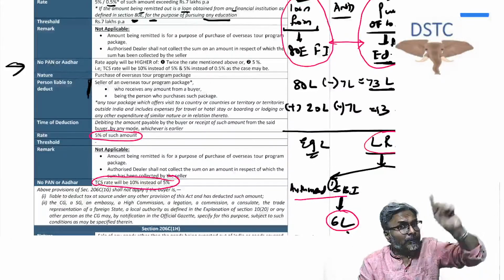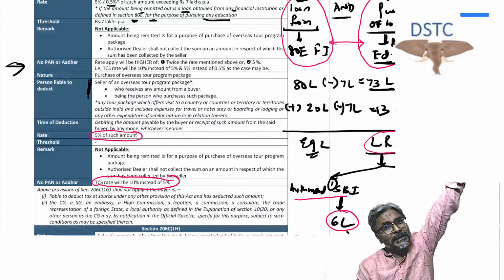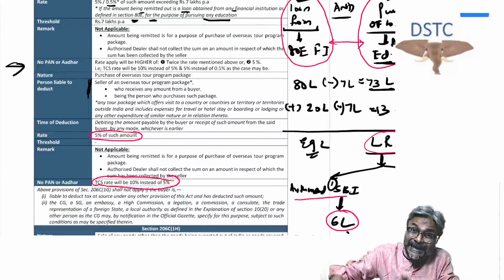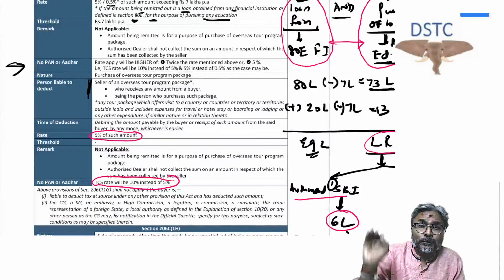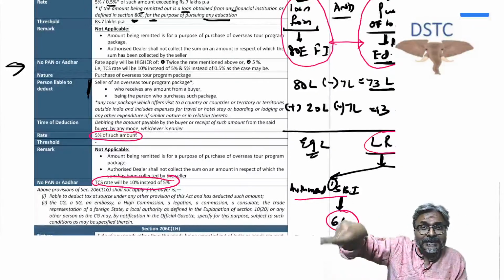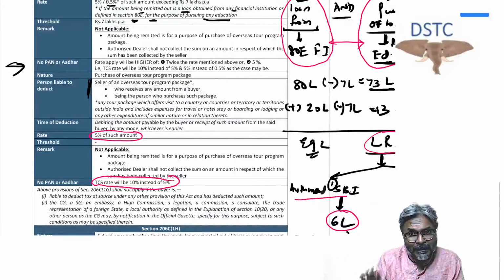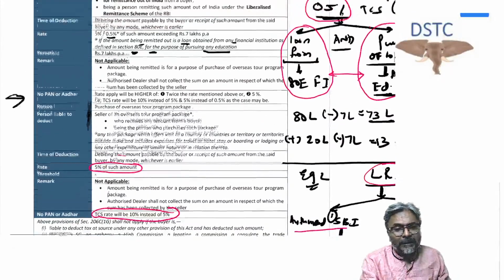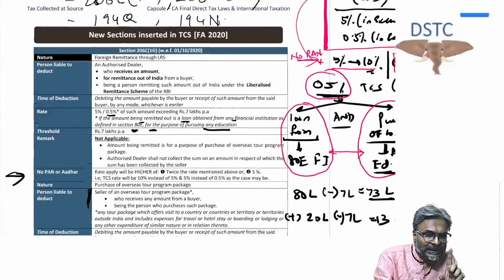So Thomas Cook approaching Citibank for payment to various vendors outside India: 5%, no exemption limit. Thomas Cook selling the overseas tour package program, and this should be overseas, by the way, not 6 days, 5 nights to Shimla. Like that, it will not happen. It has to be an overseas tour package program, and only then this will apply. But this will not have any exemption, and that is one thing that you should keep in mind.